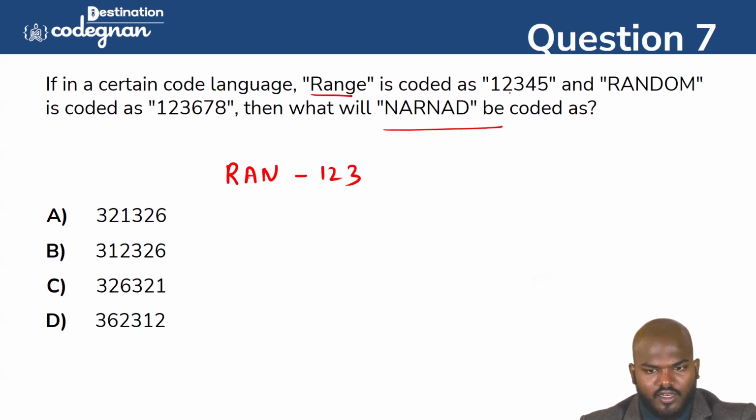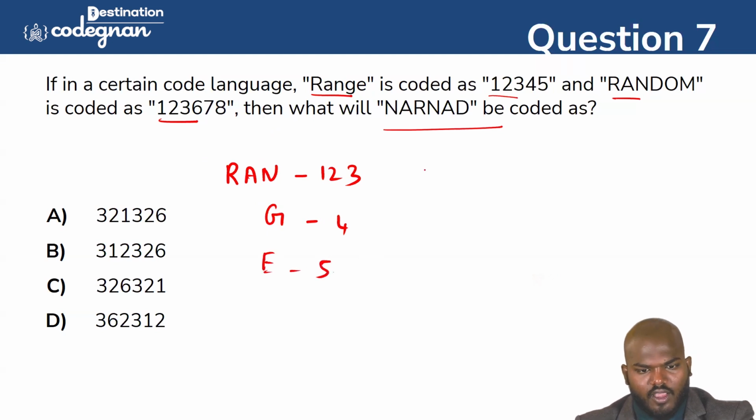You see this one, RAN here also is 1, 2, 3, and here also RAN is 1, 2, 3. And here G comes, which we can call 4. E we can call 5 based on the question. According to this, D we can call 6.